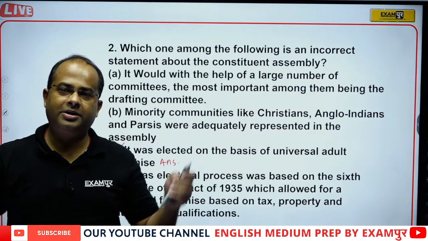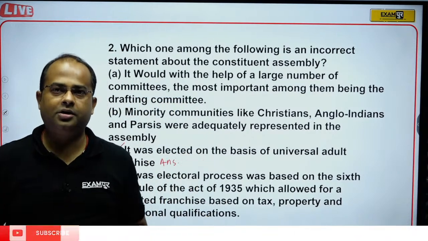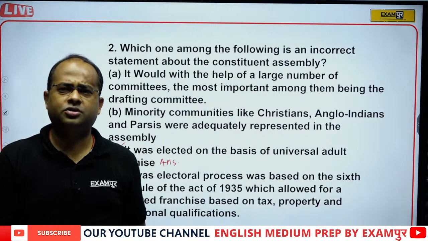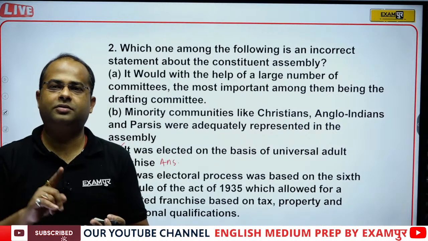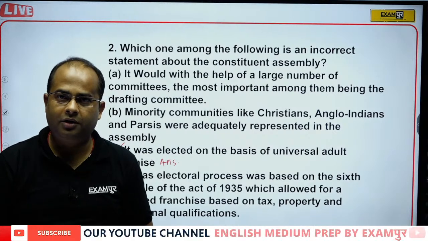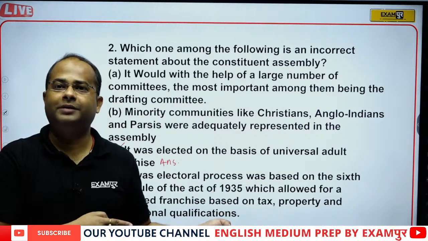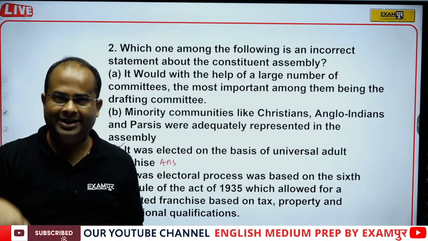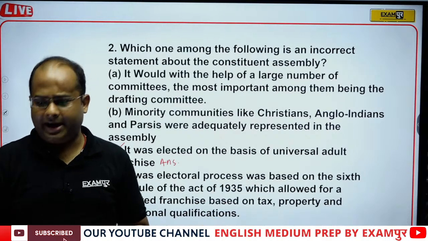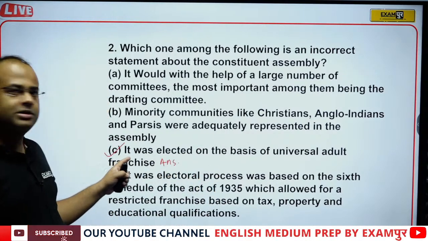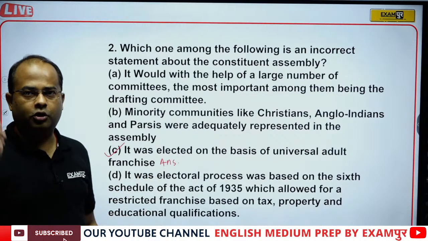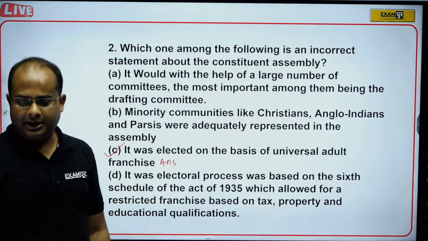Universal adult suffrage means that all the citizens of India who are 18 years or above have the right to vote irrespective of their caste, religion, gender, or educational qualification, and it is a feature of direct election, and the Constituent Assembly election was not a direct one. So, what will be the incorrect answer? The answer will be option C, because it was not based on direct election.